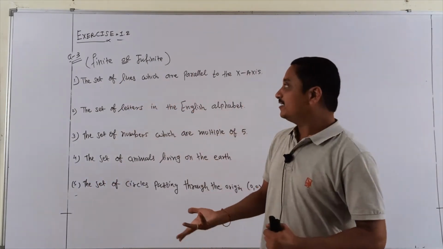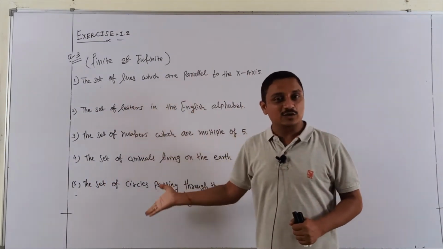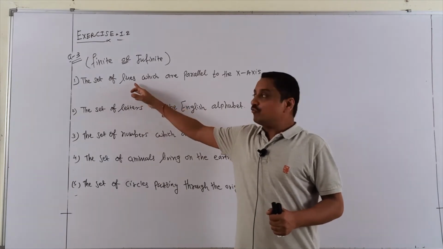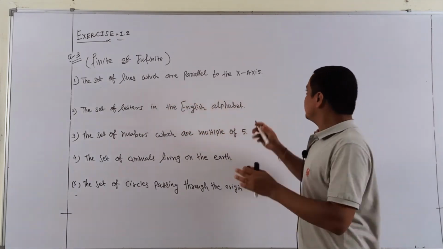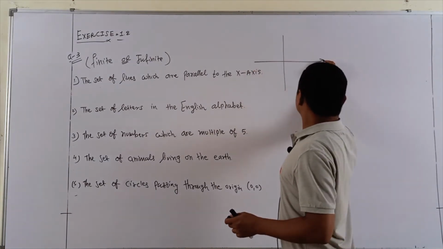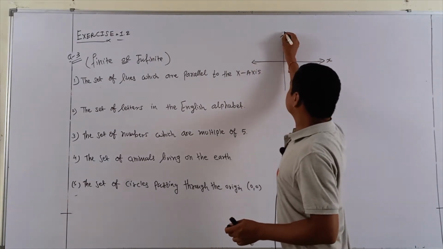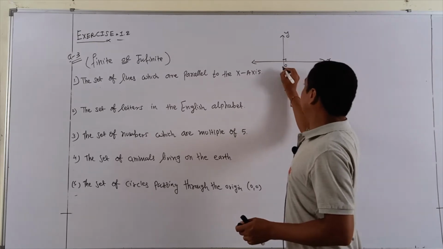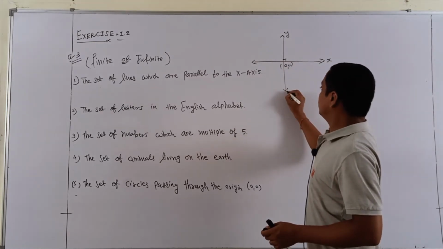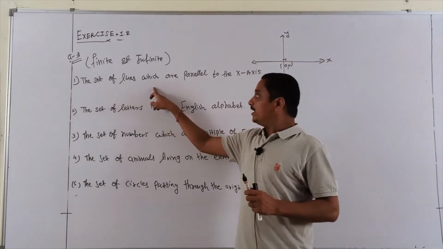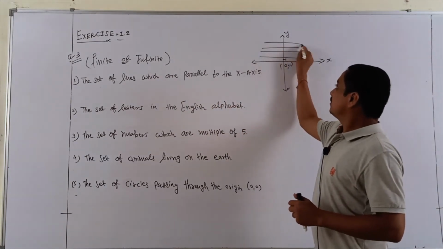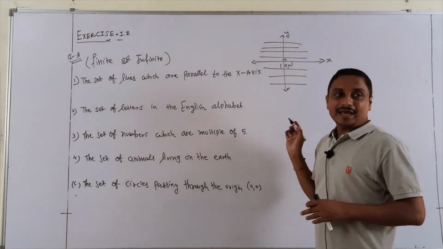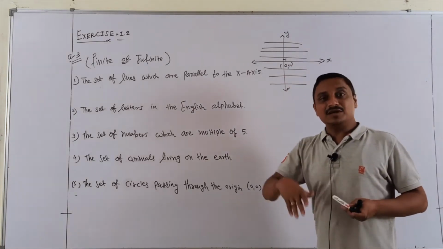Continue students. Question third. Define finite or infinite. See students, these are the general questions. First, the set of lines which are parallel to the x-axis. You know students, x-axis and y-axis are at 90 degrees, and that is the origin. How many lines are parallel to the x-axis?